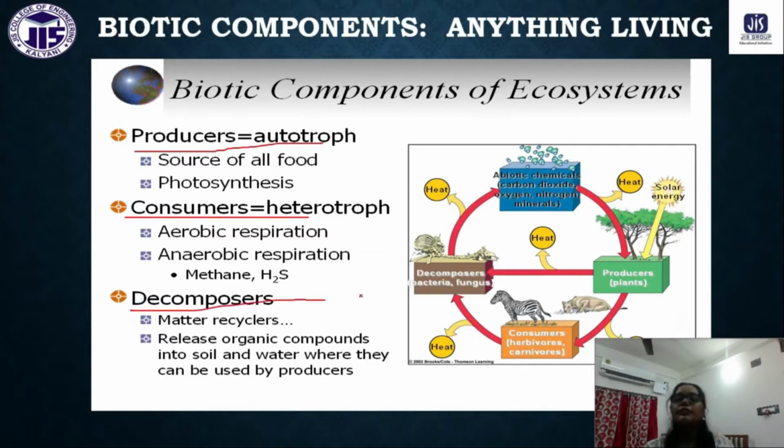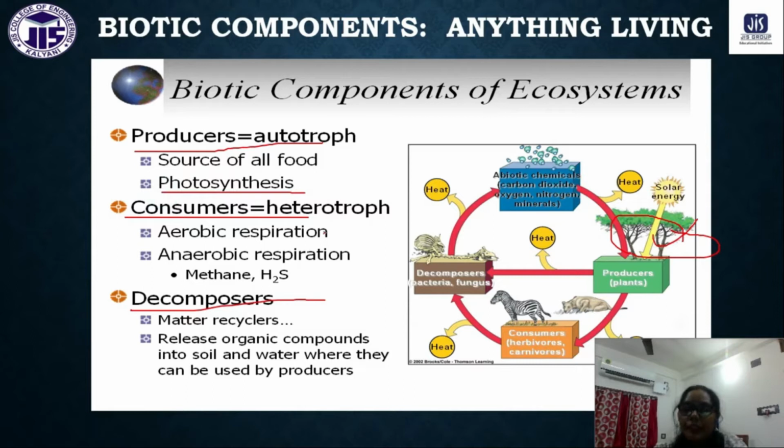Producer means autotroph. They can also be named as autotroph. That means they can produce their own food, like green plants. Green plants can produce their own food with the help of solar energy. They can produce the glucose, with the help of photosynthesis.